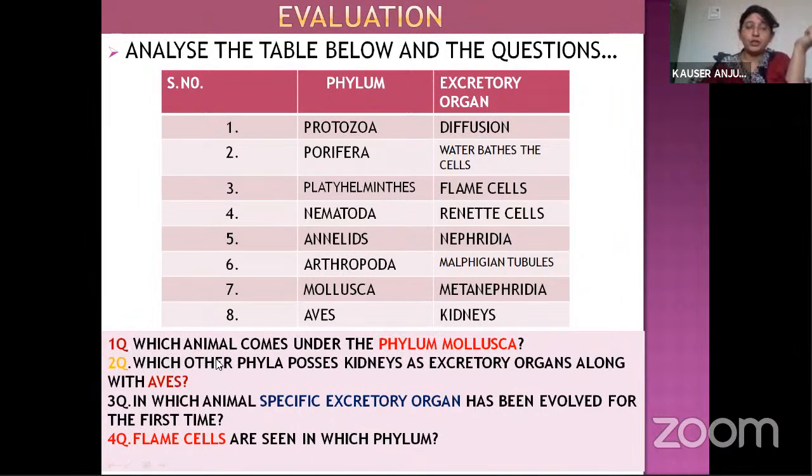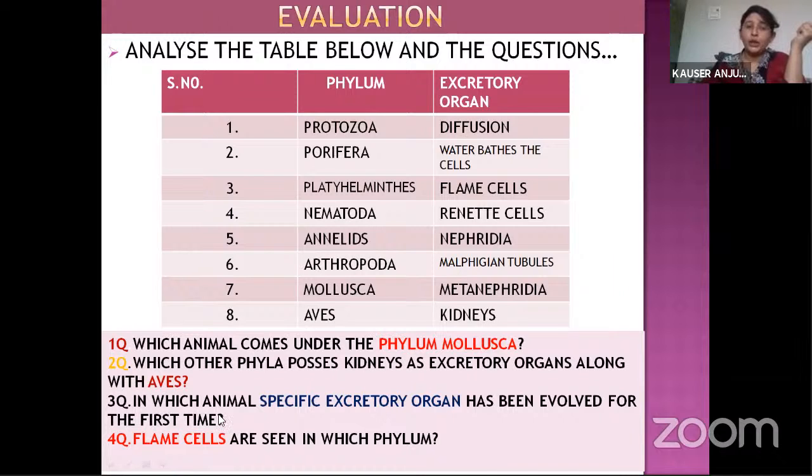What is the first question here? Which animal comes under the phylum mollusca? Mollusca means soft-bodied animals, so you can give the example as snail or octopus. Second question: which other phyla possess kidneys as excretory organs along with aves? You can give reptiles and mammals.